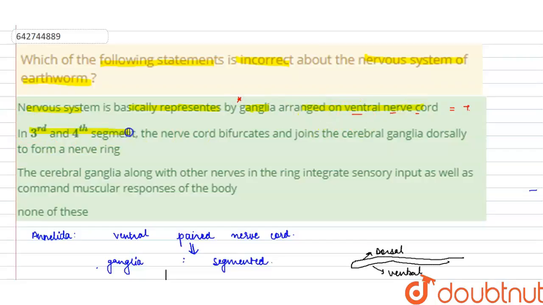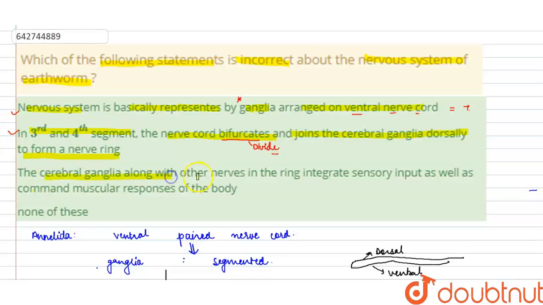Second statement: at the third and fourth segment, the nerve cord bifurcates, and joins the cerebral ganglia dorsally to form the nerve ring. Yes, and how does it bifurcate? Anteriorly it bifurcates. Here the term bifurcation means divide. It joins the cerebral ganglia dorsally and forms the nerve ring. Hence these two statements are correct.